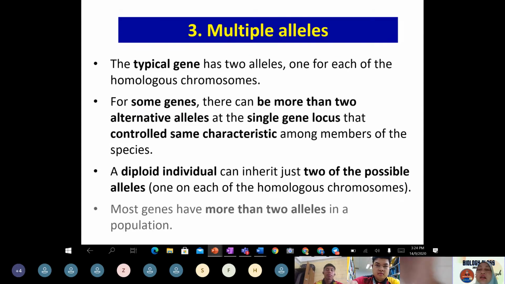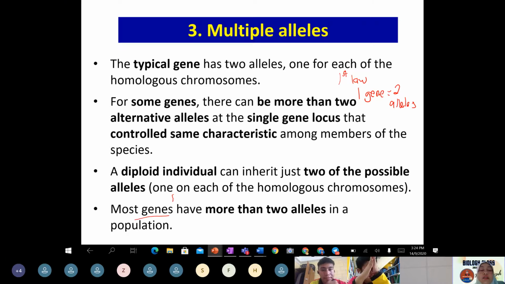Another one that teacher mentioned: in a monohybrid cross, the first law of Mendel, like teacher mentioned just now in lecture, says one gene equals 2 alleles, am I right? But in human blood group type, one gene equals more than 2 alleles.